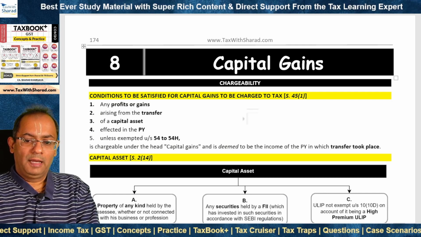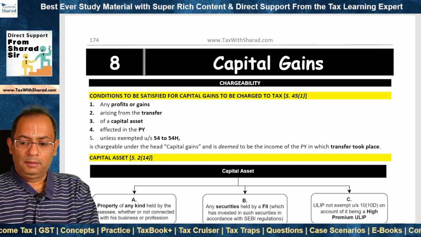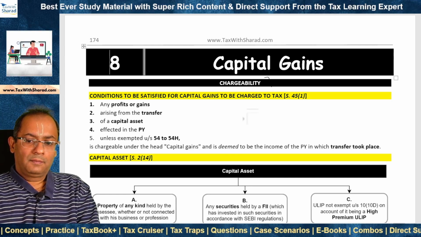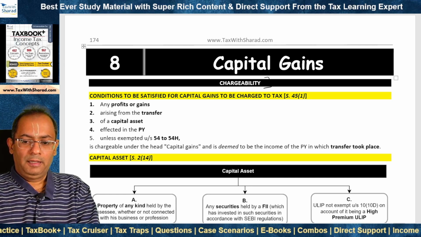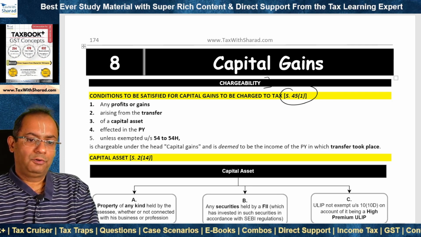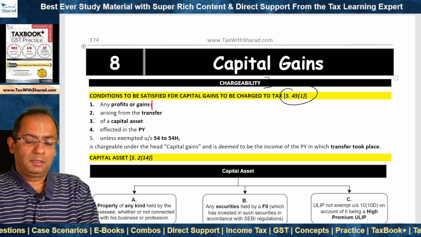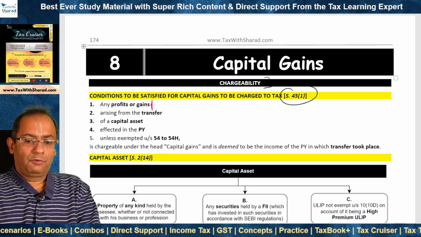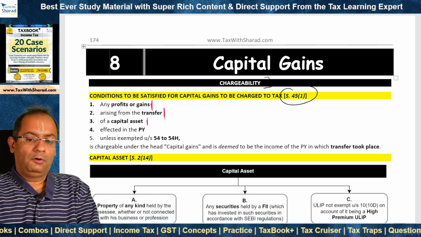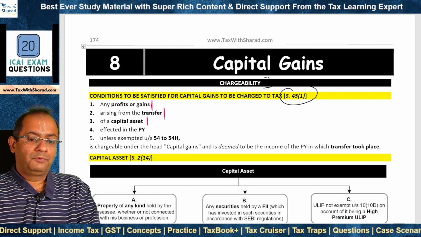We now proceed to capital gains. First, we look at the chargeability. What is charged to tax under the head capital gain? Covered by section 45(1). So any profits or gains from what? From the transfer. Transfer of what? Of a capital asset. Transfer made when?